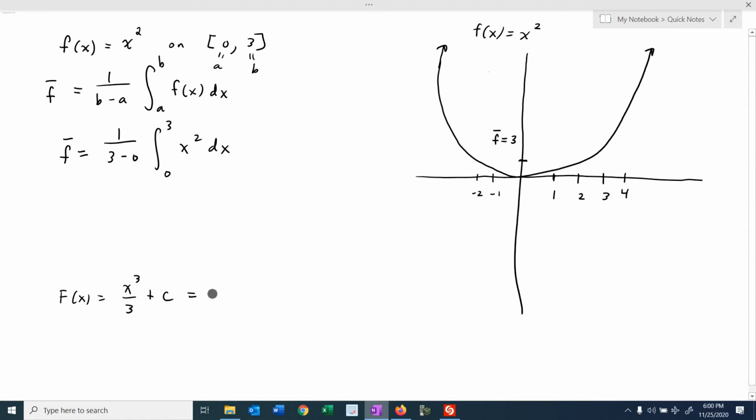And we're going to let that be 0. Remember, we just need any antiderivative, so pick the easiest one. And that would be the one where the constant is 0. And then we just have to evaluate this at the upper limit minus the lower limit to get that definite integral. So it's going to be f of 3 minus f of 0 times 1/3.